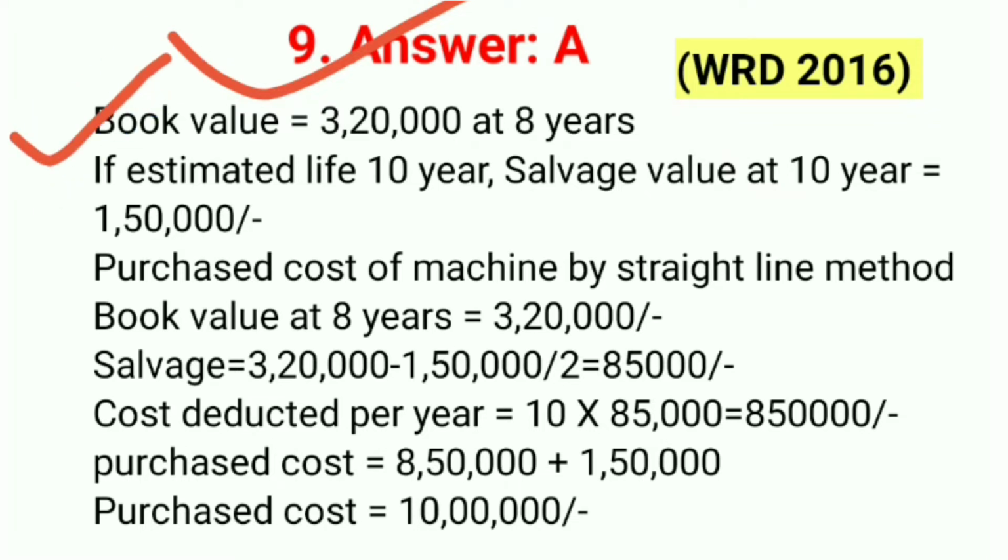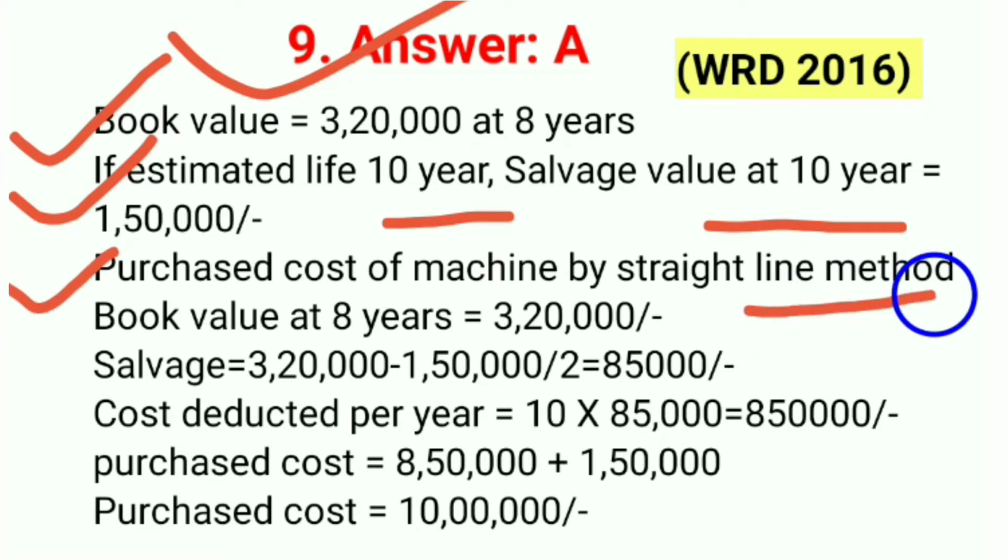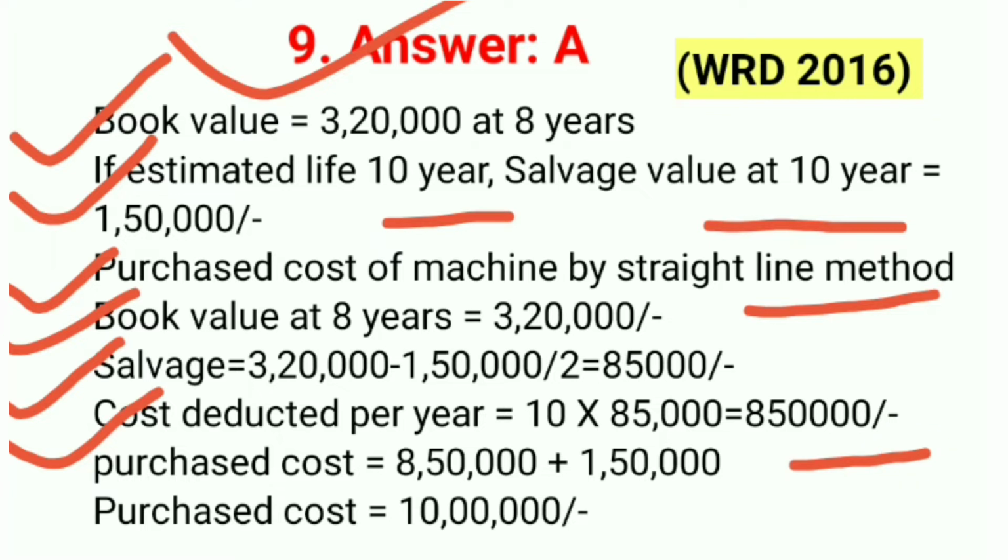Book value 3,20,000 at 8 years. Estimated life is 10 years, salvage value at 10 years equals 1,50,000. Purchase cost of the machine by the straight line method. Book value at 8 years is 3,20,000. Using the formula, 3,20,000 minus 1,50,000 divided by 2 equals 85,000. Cost deducted per year, 10 into 85,000 equals 8,50,000. Purchase cost equals 8,50,000 plus 1,50,000 equals 10 lakh. So the correct answer is A.